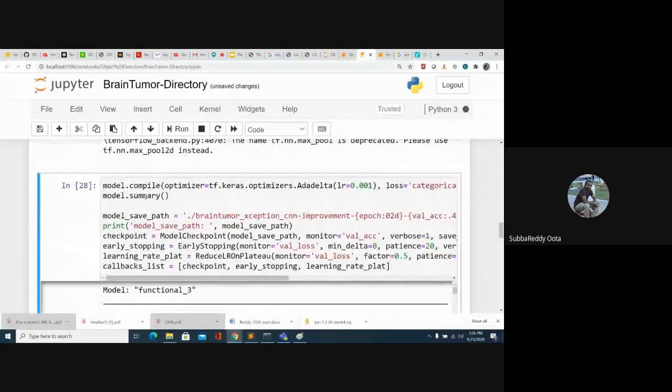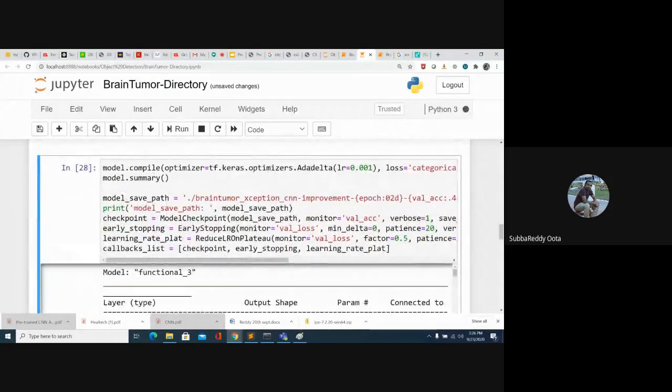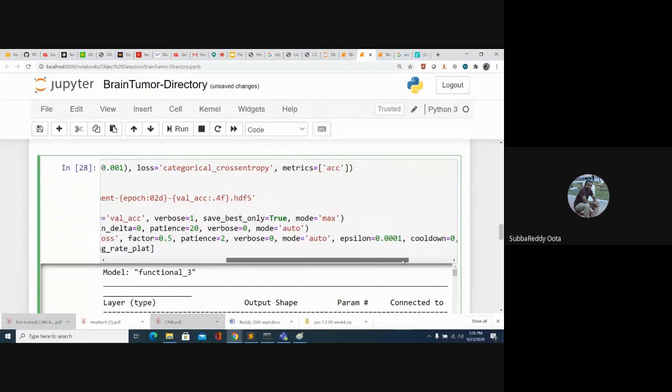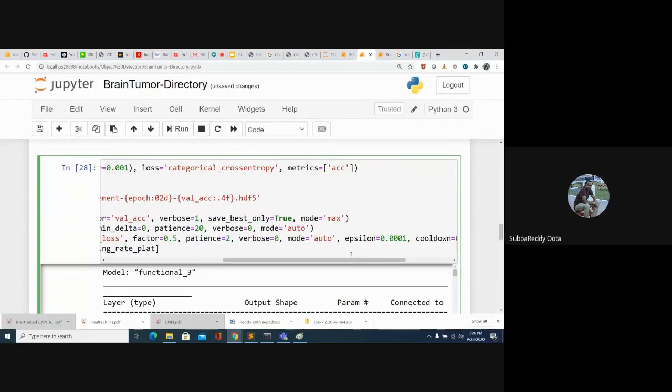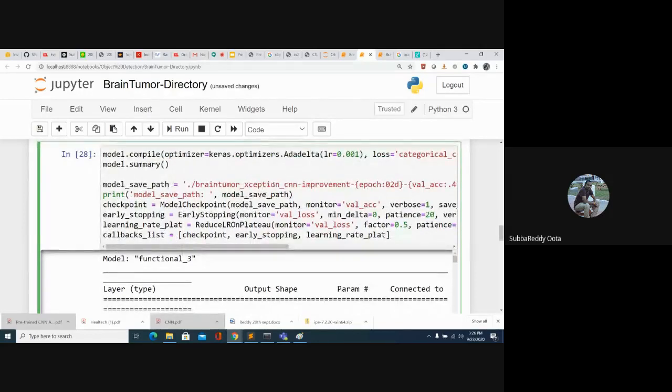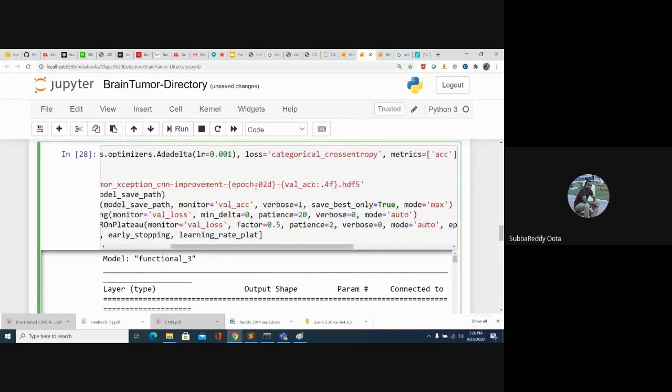Then I'm doing the model compile. In the model compile, this time I consider the Adadelta optimizer, and I am passing the learning rate as 0.01001. Then the loss is categorical cross entropy, and metrics is accuracy. Then I want to save my model, so I gave the model save path. In the model save path, I'm saving the epoch number and also the validation accuracy.